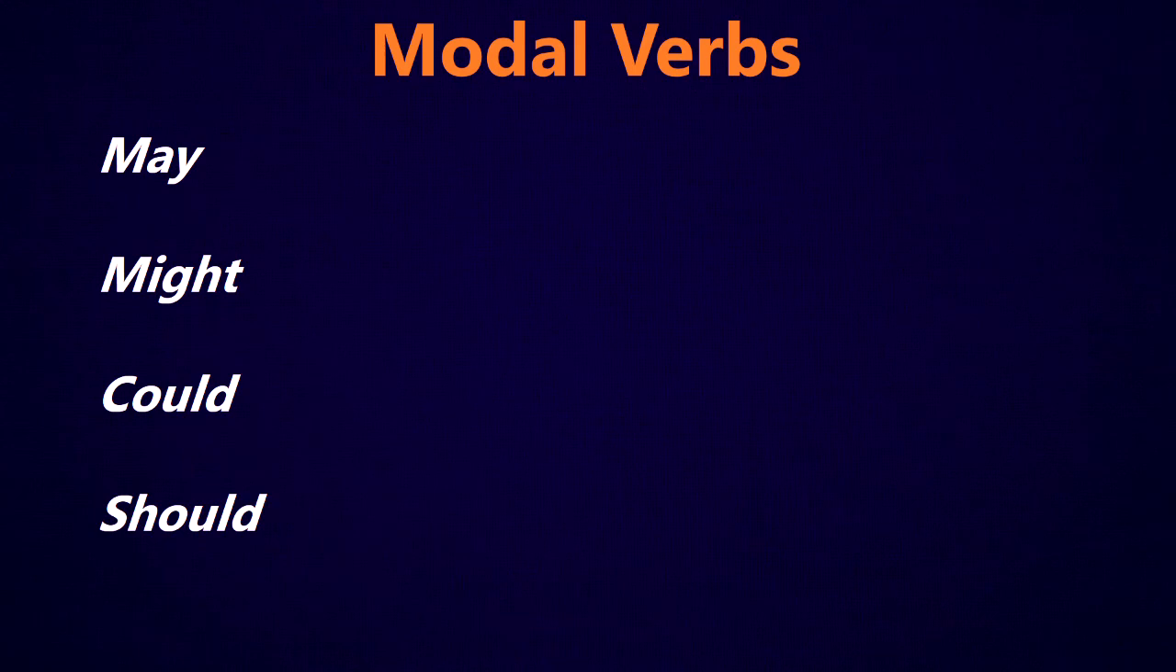Now let's look at some of the modal verbs we talk about the future with. We've got may, might, could, and should. These are probably very familiar words to you, but we can use these modal verbs for many different things, talking about the past, talking about the present, or talking about the future. So in this video, we're just talking about using these words to talk about the future.